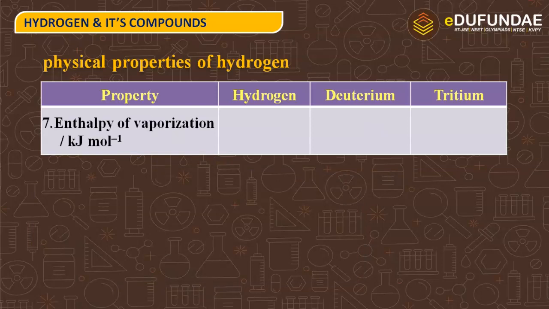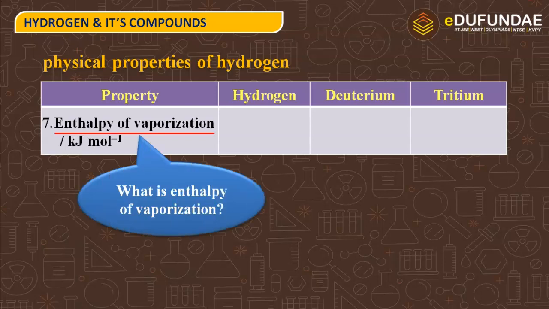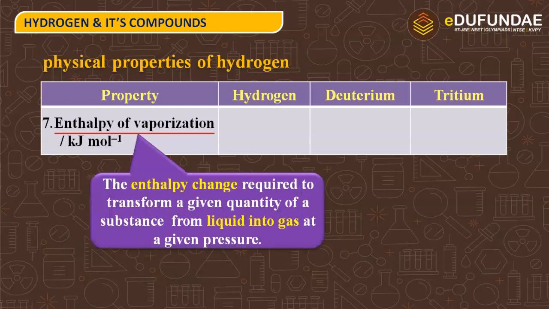Next property is enthalpy of vaporization. We should know what is enthalpy of vaporization. The vaporization, that means liquid is getting converted into gaseous state. So enthalpy change that is required to transform a given quantity of a substance from a liquid state into gaseous state at a given pressure.